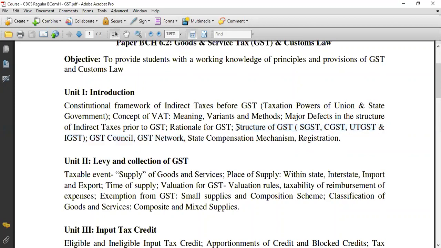Now what is left is only two topics in Unit 1: the state compensation mechanism and registration. In registration there are some doubts whether I have covered it or not. So let me complete registration again, no problem. In Unit 1 only two concepts are left, the state compensation mechanism and registration, which I will discuss tomorrow.